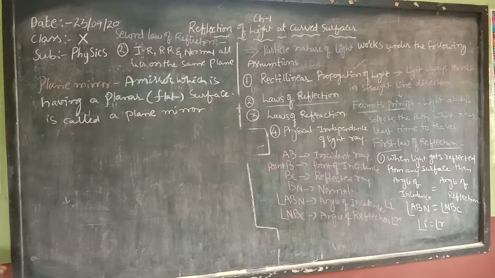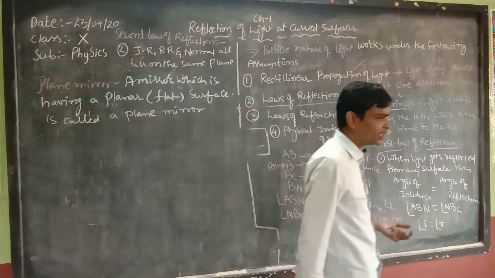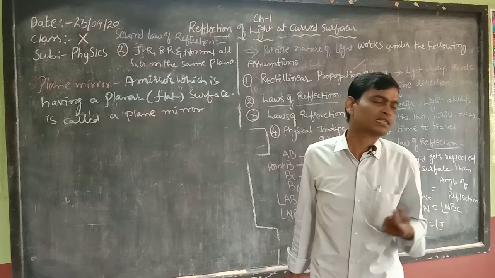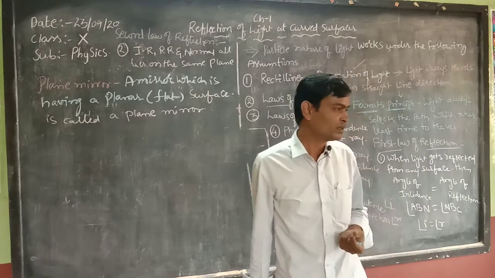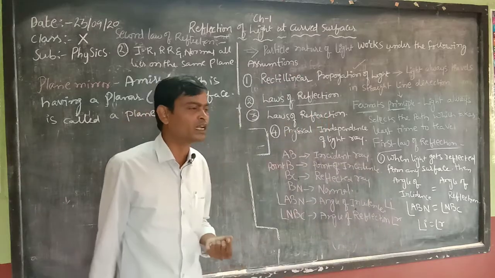So, how will the image form? If we look at the mirror, we will get the same size of image, but there is a right-left inversion. Why do we get right-left inversion?